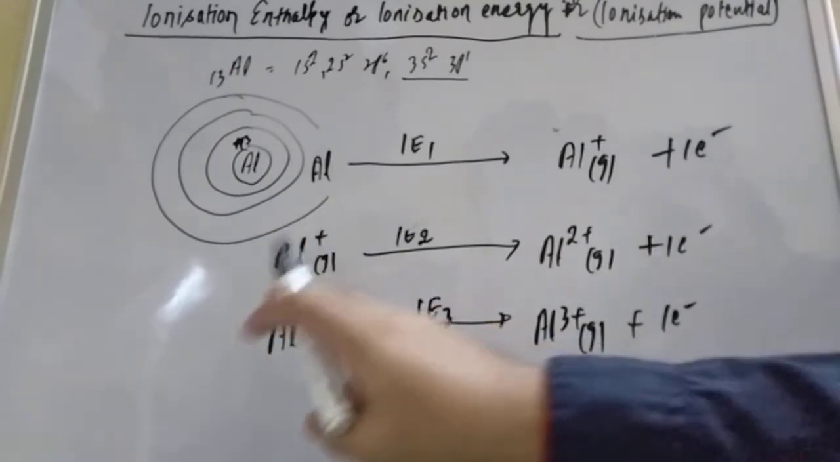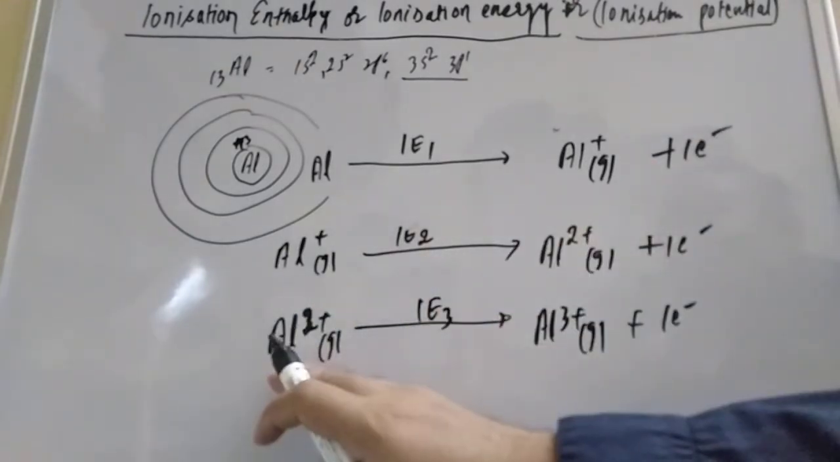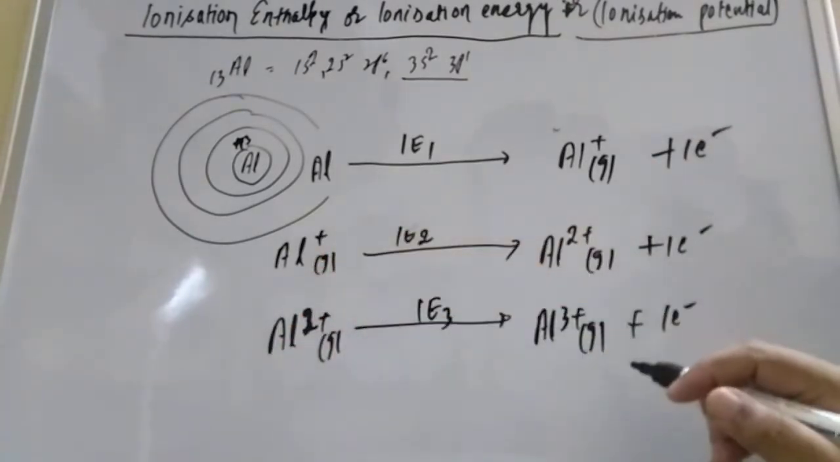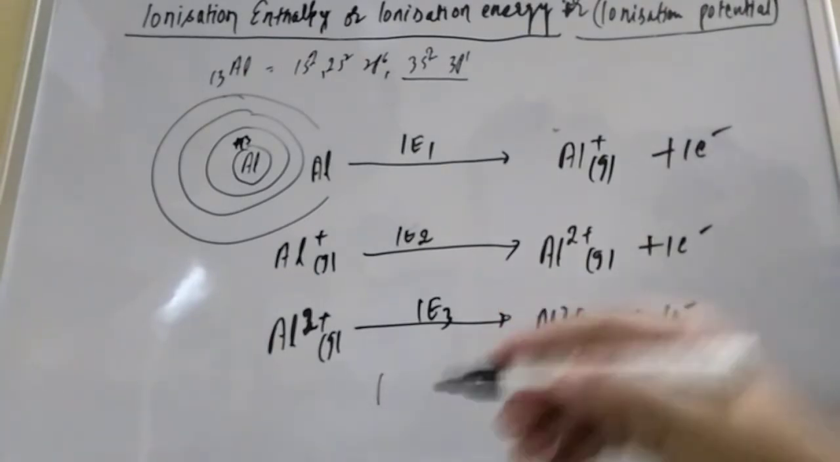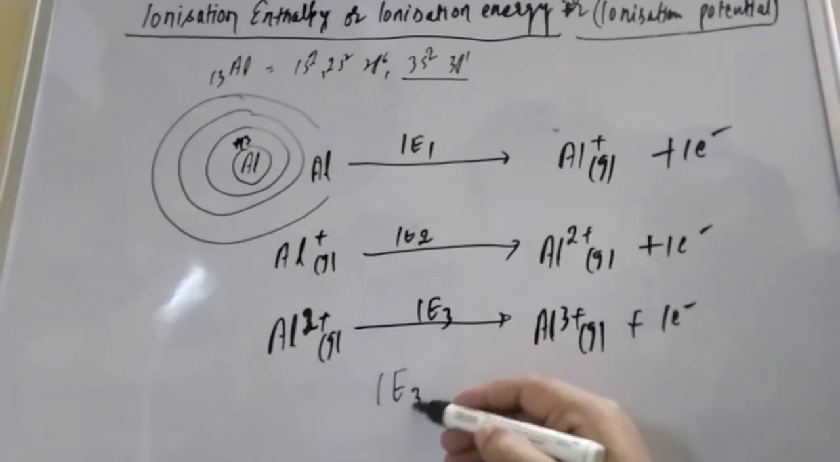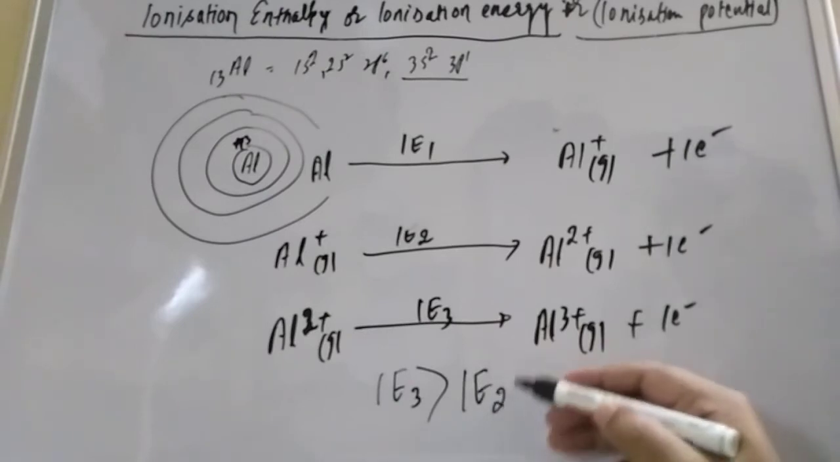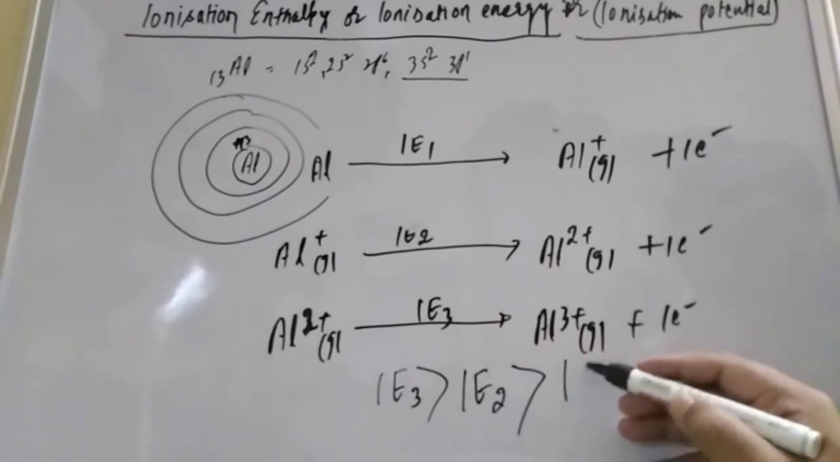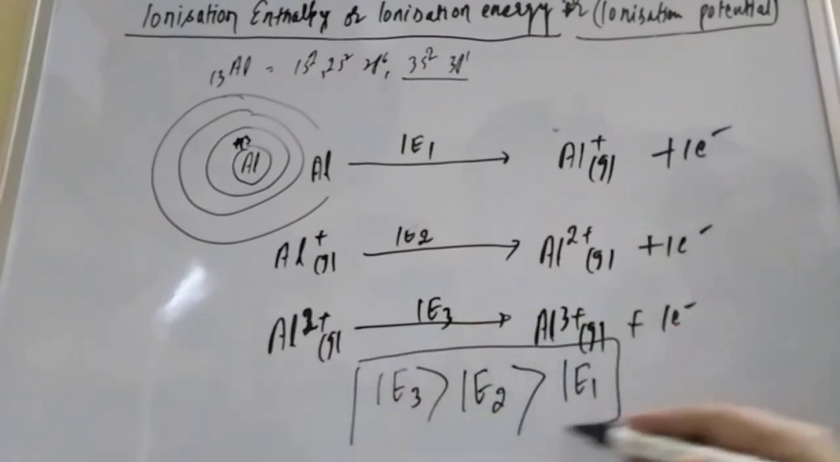So the attraction force in the cation is high, which means it is difficult to remove the electron. That is why more energy is required to remove the electron. That is why the third ionization enthalpy is greater than the second, which is greater than the first ionization enthalpy. Always keep that in mind.